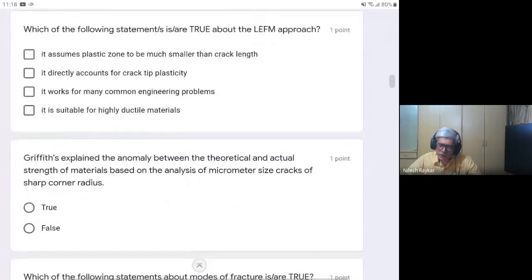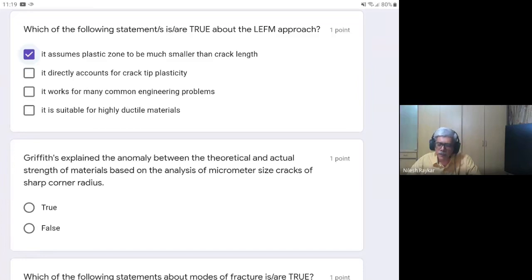Okay, so let's take the question: which of the following statements are true about the LEFM approach? The first statement is that the plastic zone is much smaller than the crack length. Is it applicable to LEFM? So yes, that is correct. So the first one is correct. The LEFM approach directly accounts for crack tip plasticity. Is it correct or not correct? So it is not correct.